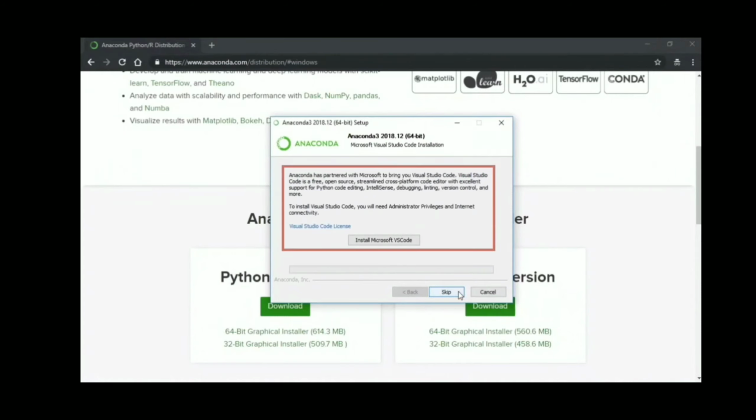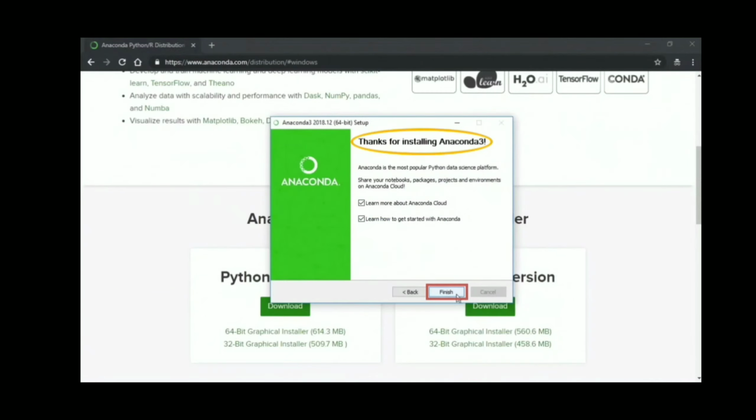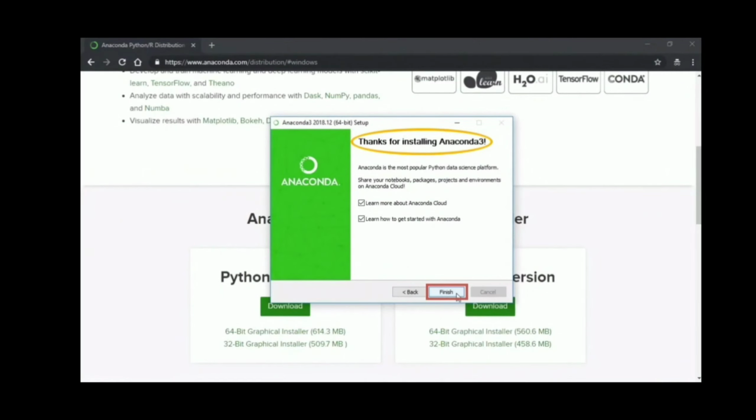We are only focused on Anaconda and Python, and let's move to the next page. And here we are at the end of our installation. You now have Python on your local machine. Click on the Finish button here, and you have successfully installed and set up Python using the Anaconda distribution.